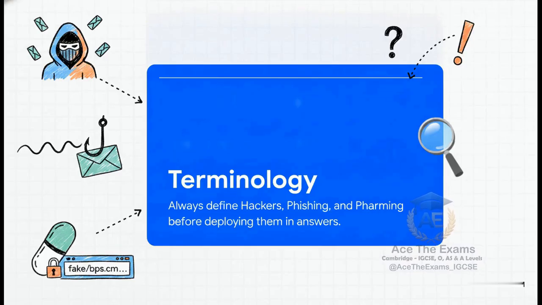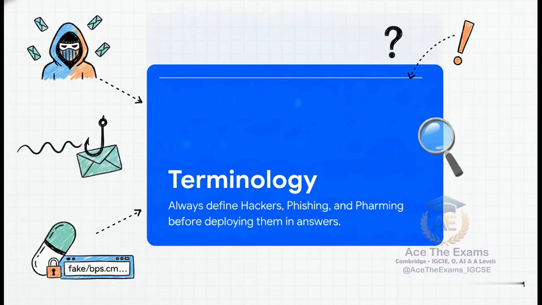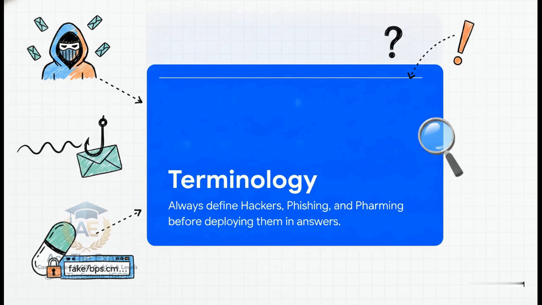So to truly master this topic, you have to understand that examiners absolutely demand analytical depth over just superficial breadth. The entire foundational architecture of your answers rests on precise definitions. Hackers, phishing, and farming, these are highly distinct concepts, right? If you jump into a long, extended response without strictly defining these terms right out of the gate, examiners will actively penalize you. It's like showing your hand too early with the wrong cards. Always define your terms clearly before you deploy them in any extended argument.